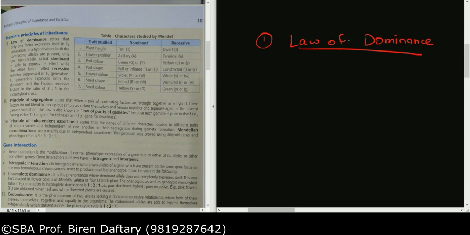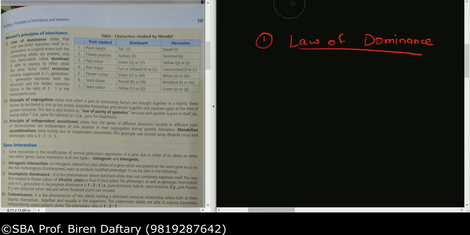So since you get all the plants in F1 as capital T small t, they are showing that capital T is dominant, small t is recessive. So please don't show the F2 generation in law of dominance. Now coming to the ratios, you don't write the phenotypic or genotypic ratio here. You write it in the F2 generation, so no ratios over here in the first law.